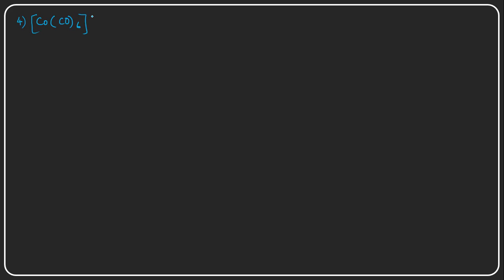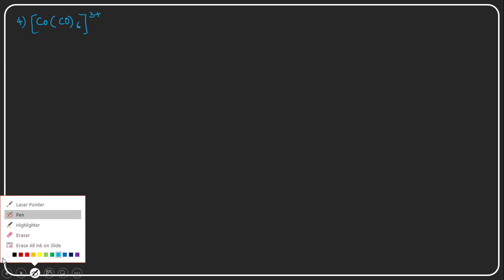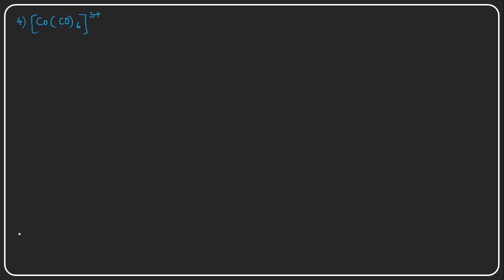The hexacarbonyl cobalt complex I am taking here. The oxidation state will be 3 plus, right? So let us explain this particular complex with the help of valence bond theory.